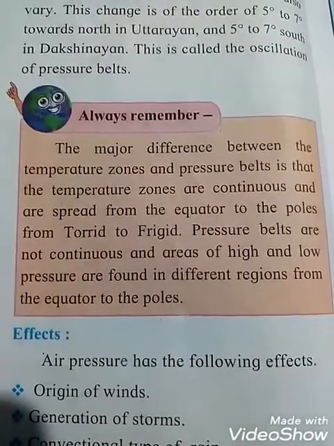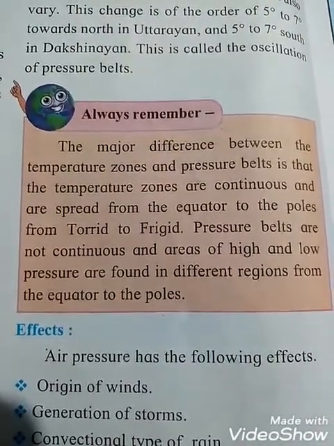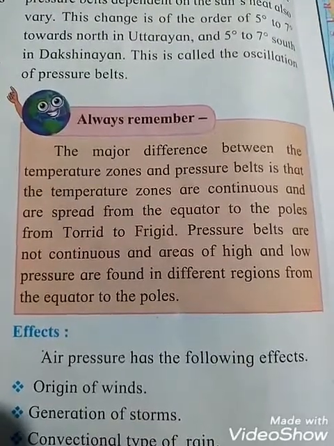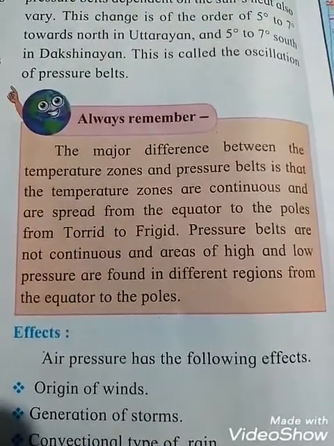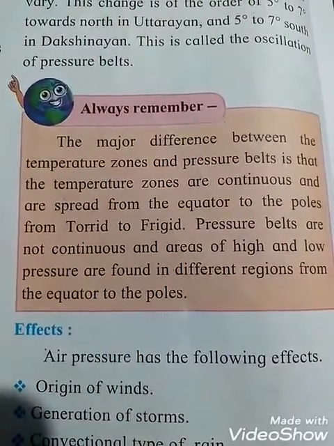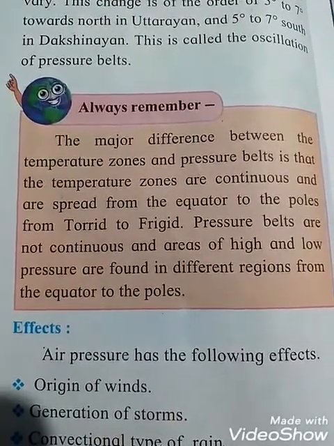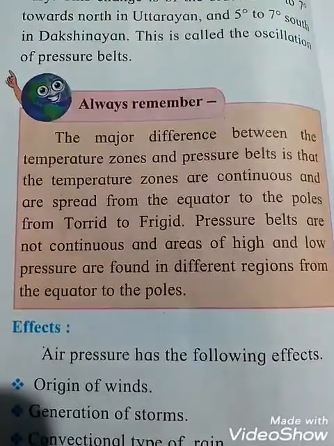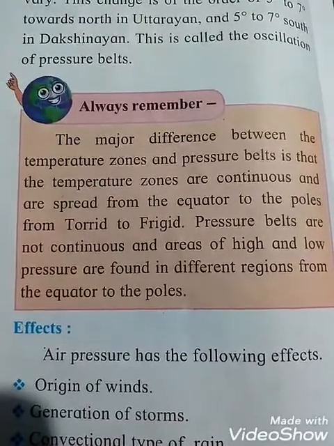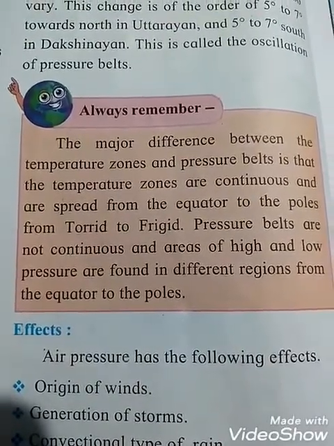Okay students, always remember the major difference between the temperature zone and the pressure belt is that the temperature zones are continuous, and are spread from equator to the poles, that means from torrid to frigid. And the pressure belts are not continuous, and areas of high and low pressure are found in different regions from the equator to the poles. So these are the differences.